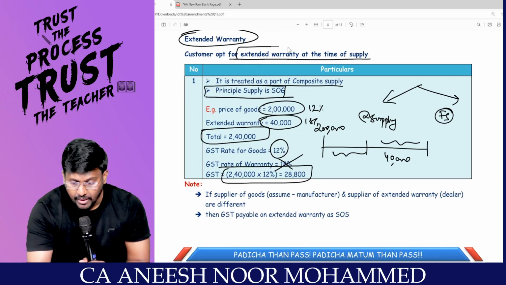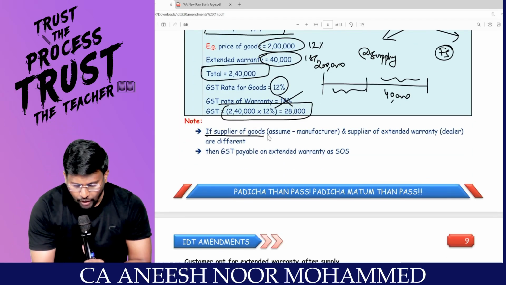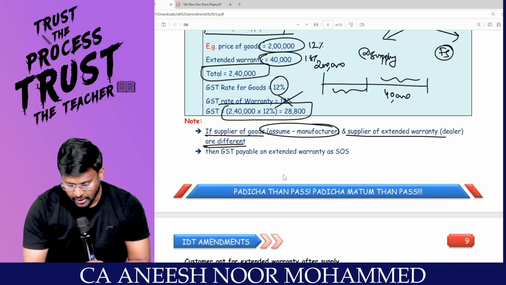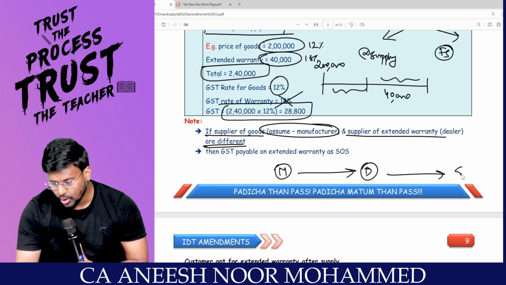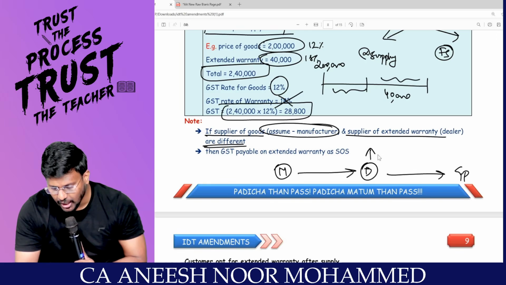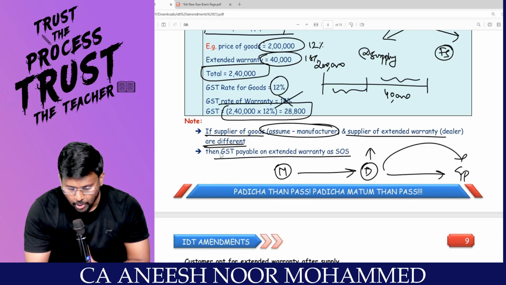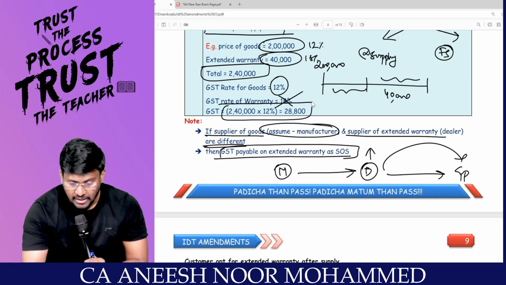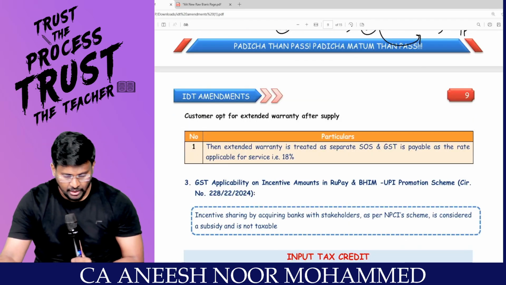That is if the extended warranty is at the time of supply itself. Sir, but if the supplier of goods, the manufacturer, and the supplier of extended warranties, the dealer, are different. For example, I am a manufacturer. I sold goods to the dealer. The dealer sold goods to the general public. I have not sold the extended warranty. This dealer only sold the extended warranty to the general public. Then, sir, GST payable on the extended warranty is as a supply of service. That means 18% will be applicable and not the 12%. I'm coming to the next one.